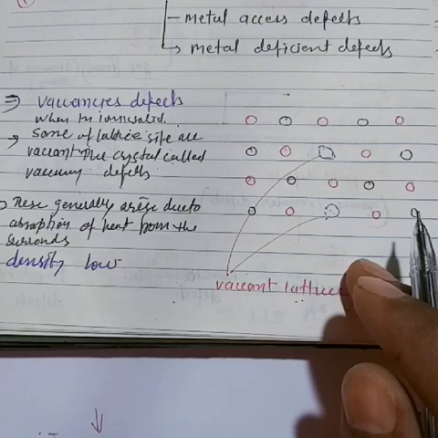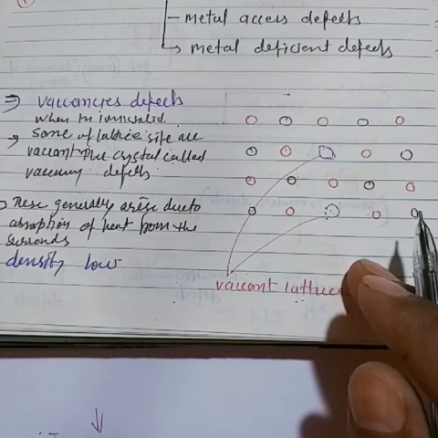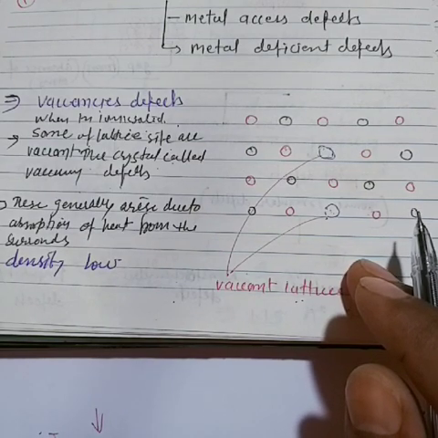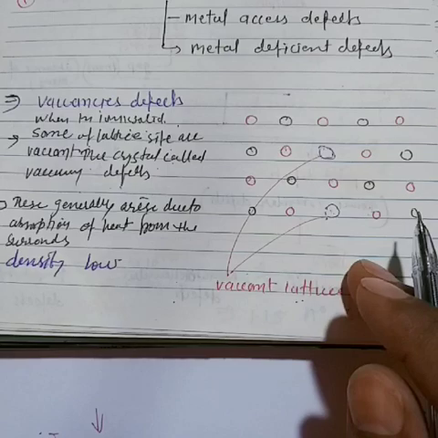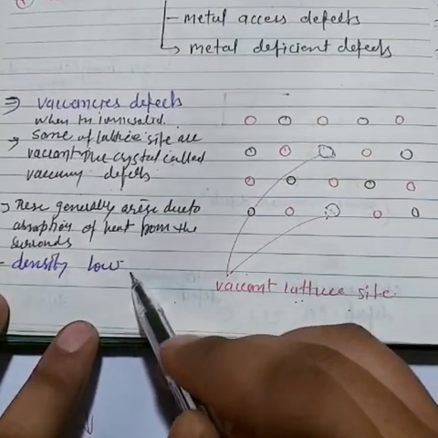And one more thing is that a vacancy defect can also develop when the substance is heated, and so it is known as a thermodynamic defect. Many times students ask, and our tutors during teaching say, what about thermodynamic defect? Many students get confused. Don't be afraid: the vacancy defect is also known as the thermodynamic defect.